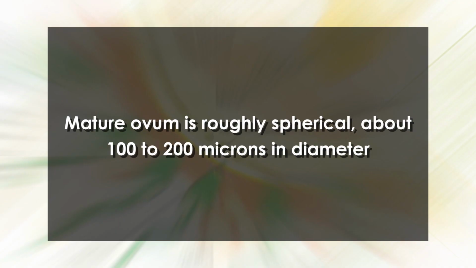Now let's discuss the ovum. When the Graafian follicle is ripe, it projects from the ovarian surface, finally bursts and releases the mature ovum into the funnel of the oviduct. The mature ovum is roughly spherical, about 100 to 200 microns in diameter. The mature ovum has a nucleus and nucleolus, commonly called the germinal vesicle and germinal spot, respectively. The protoplasm of the ovum, called ooplasm, provides nutrition during early embryonic development.